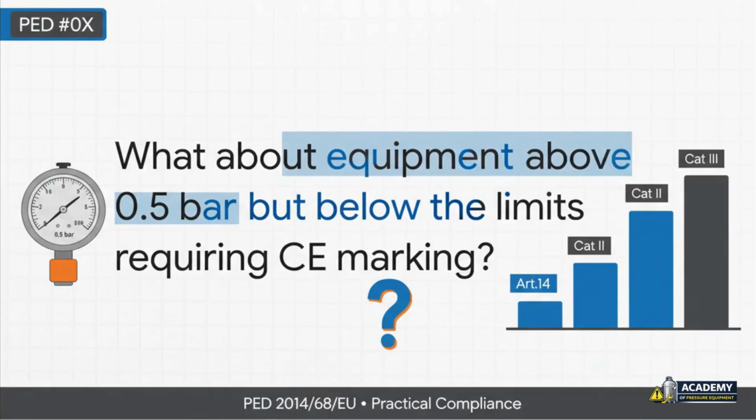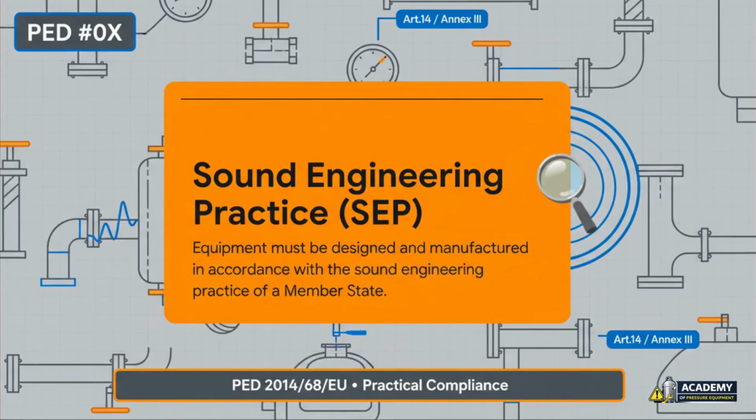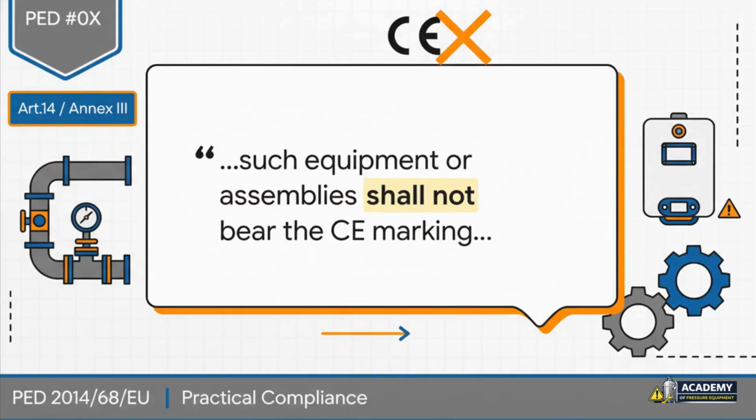Okay, so we've covered what's in and what's out. But what about that gray area? You know, the equipment that operates above 0.5 bar but is still below the thresholds that require a CE mark. This is where a really key concept comes in: sound engineering practice, or SEP. It means that even this lower-risk equipment has to be designed and built safely, following the established engineering practices of an EU member state. Now, here's the crucial point, and honestly, it's a very common mistake. Equipment that only falls under sound engineering practice must not have a CE mark applied under the Pressure Equipment Directive. They are completely separate categories.